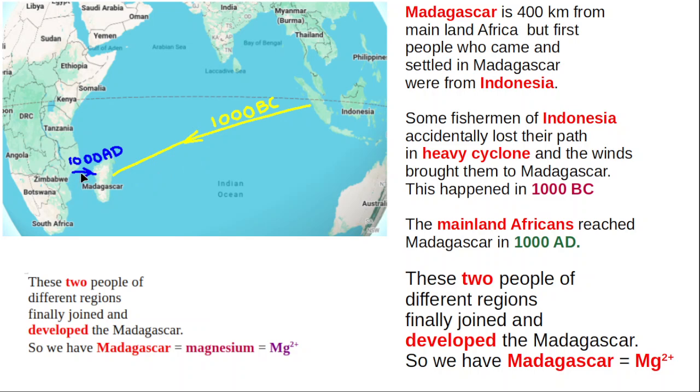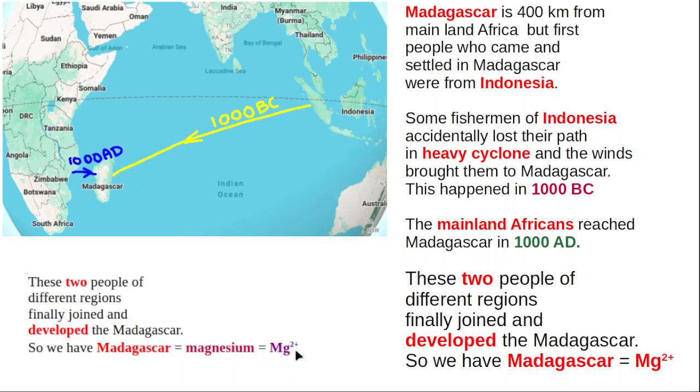Even then, when Africans came, Indonesians were already well settled in Madagascar, and both people contributed to the development of Madagascar. So Madagascar means Mg. We are linking Madagascar with magnesium. Mg2+ means two tribes. One tribe is from Indonesia, another tribe is from the African mainland. These two tribes contributed to the development of Madagascar, and so it has Mg2+.